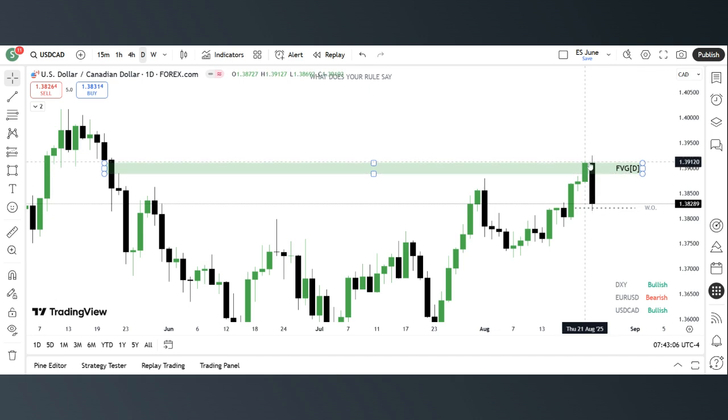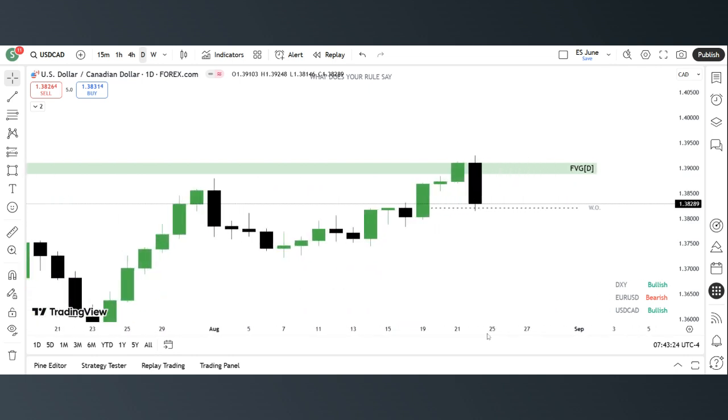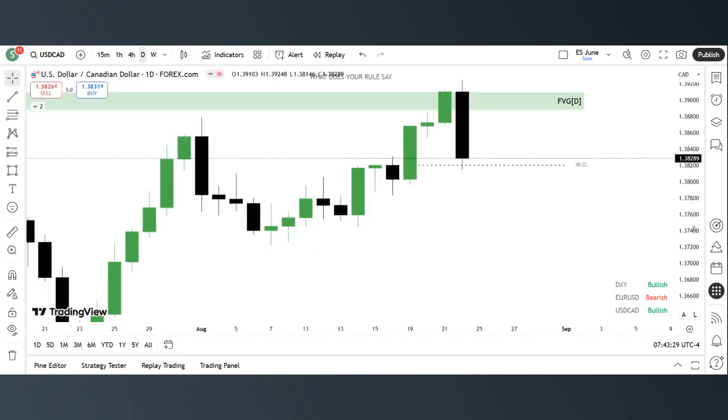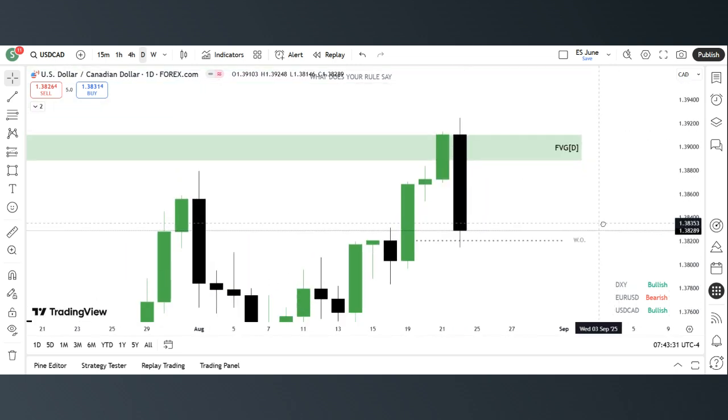We didn't close outside the fair value gap, but the wicks traded outside, while the bodies stayed right inside the fair value gap. And then we saw price on Friday moving away from the fair value gap, trading nicely outside of it. And then there's a little piece of information here that is quite useful, right? To confirm that we are truly on the bearish movement on the daily time frame, look closely.